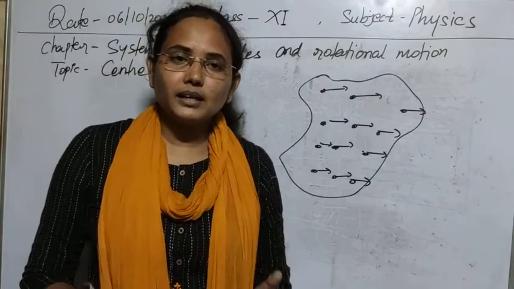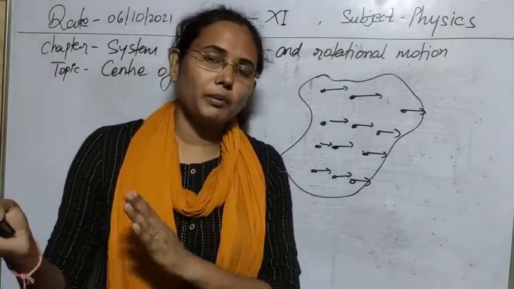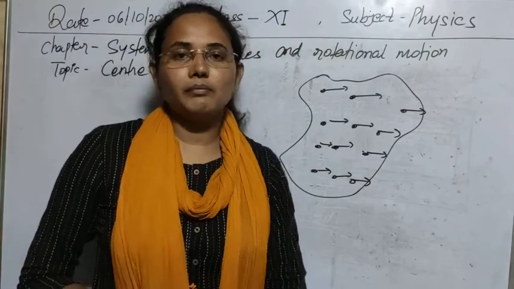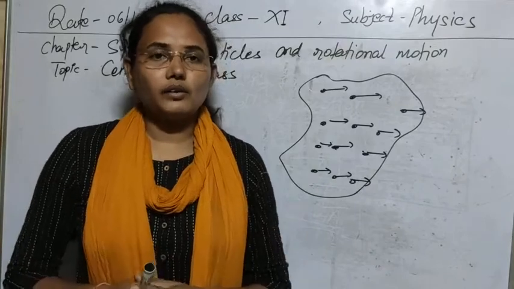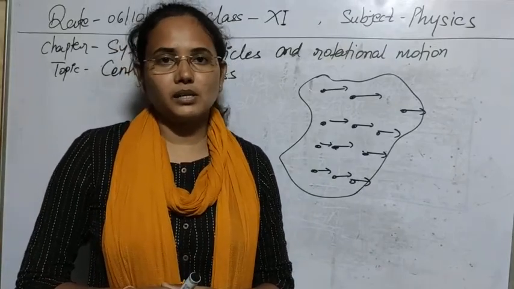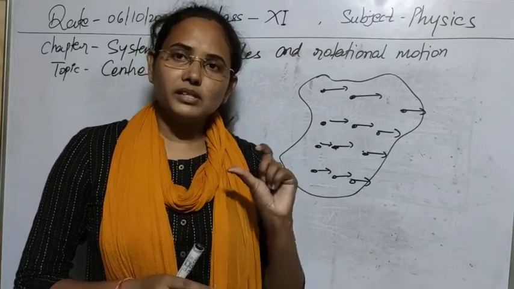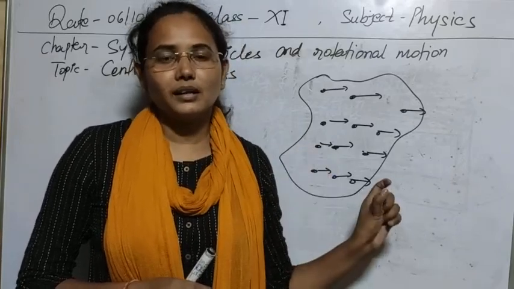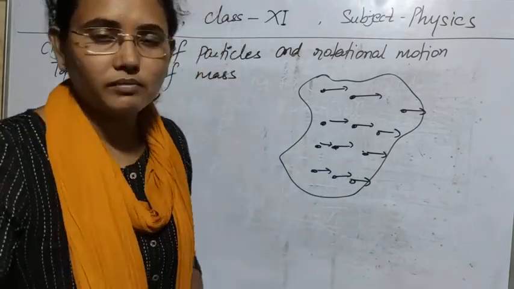Again we are doing the same thing. We are converting our real problem into the problem of a point mass, which we have already done before. If we have a large number of particles of which the system is composed, we take a single point on which we can say the whole mass of the system is concentrated, and we will discuss the motion of that concentrated mass.